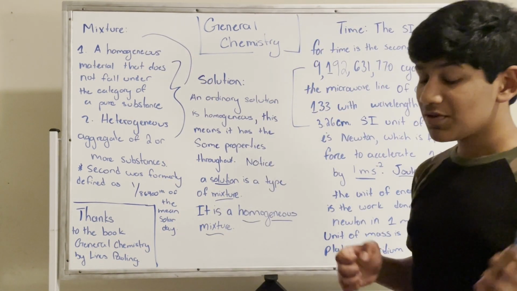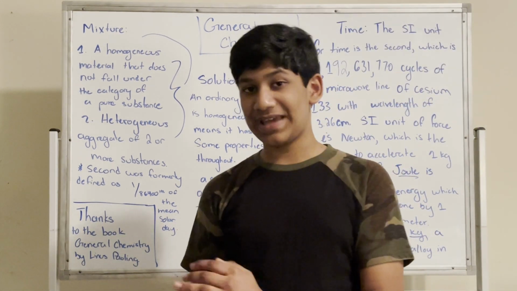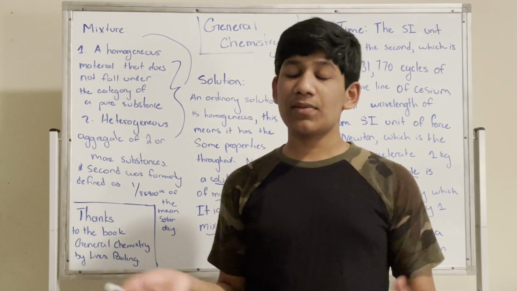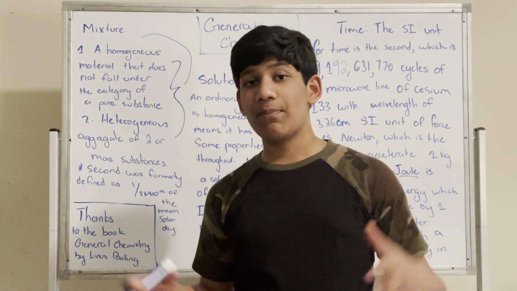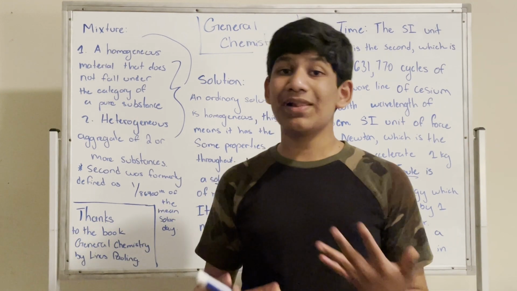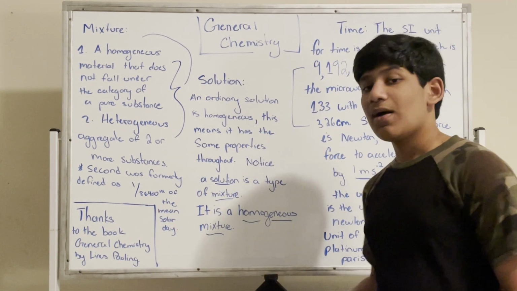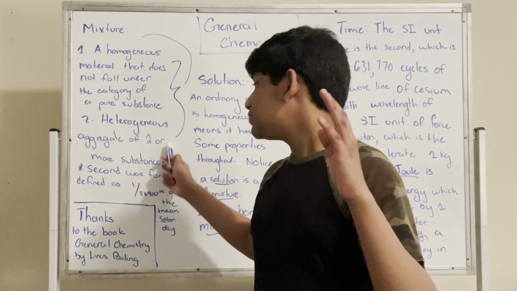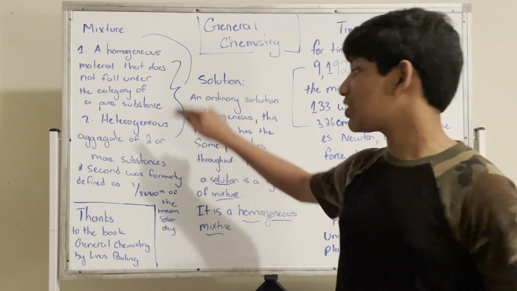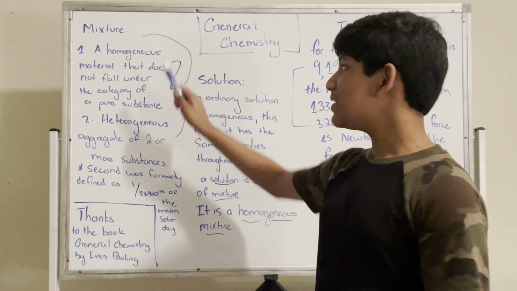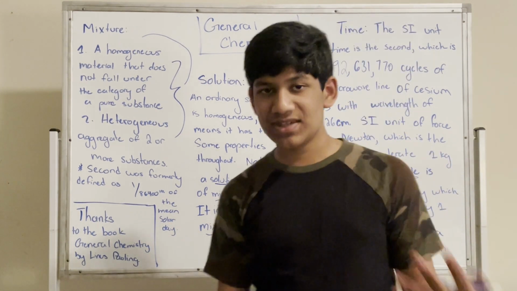If two things primarily don't mix well together, on a scale that we can observe with our eyes, maybe they look like they mix together, but on a molecular scale they can't mix well, yet they are made of two or more substances and they're heterogeneous, that is also the definition of a mixture. So a mixture can either be a solution or a heterogeneous aggregate of two or more substances.